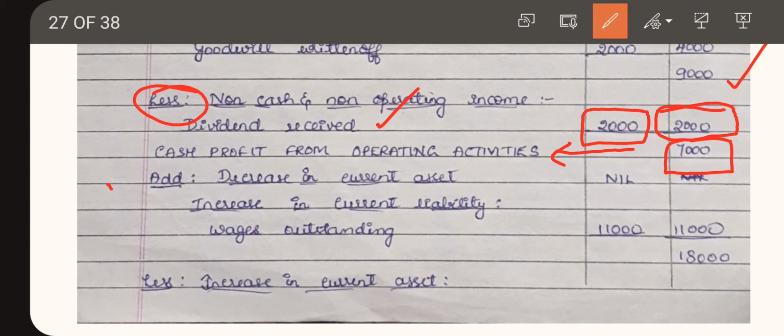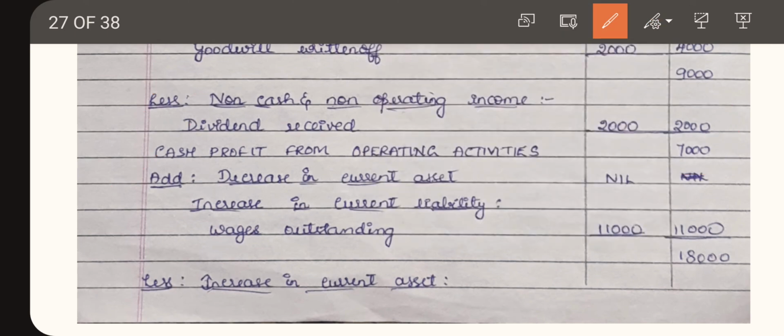Then again, add decrease in current asset. We don't have any decrease in the current asset because the opening balance is not there, so decrease in current asset is nil. And increase in current liability. We know that there is no opening balance of current asset and no opening balance of current liability. But at the end, there is wages outstanding which will increase the current liability.